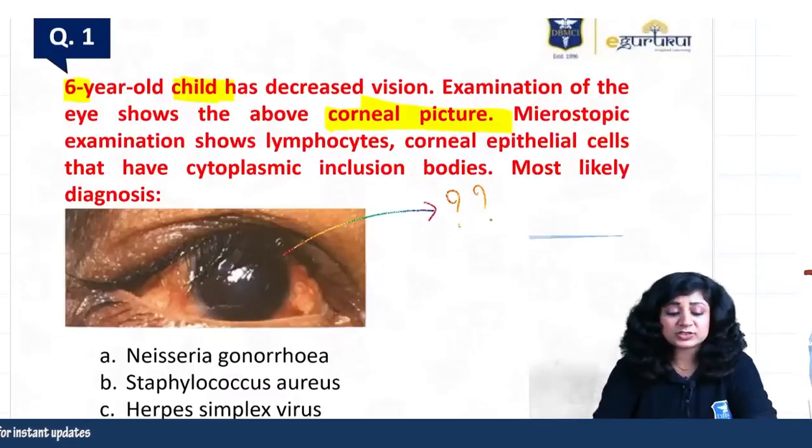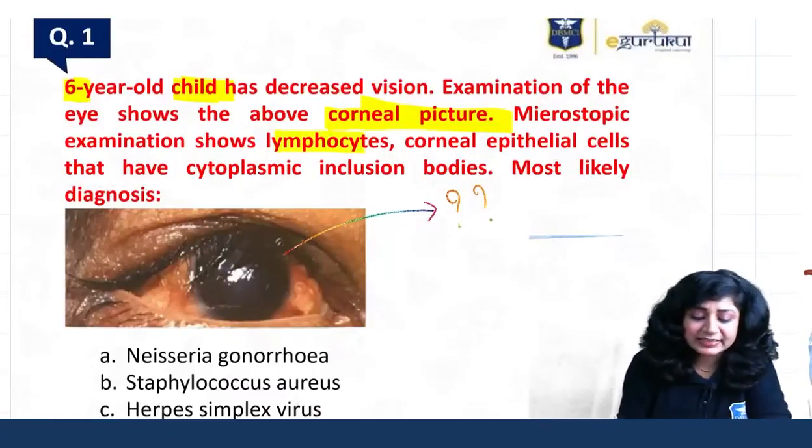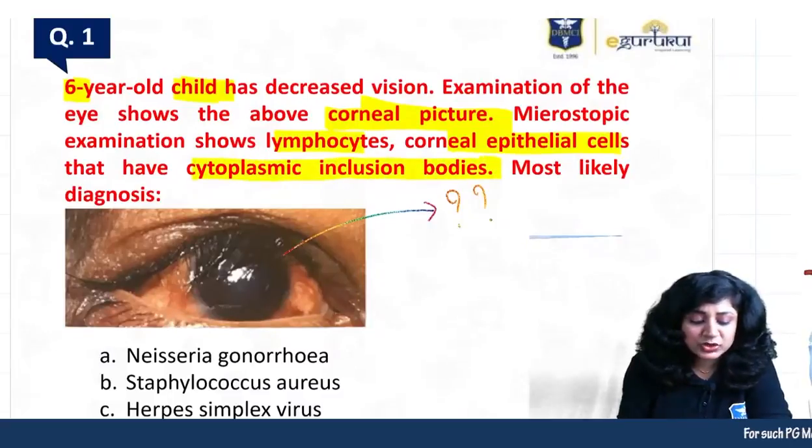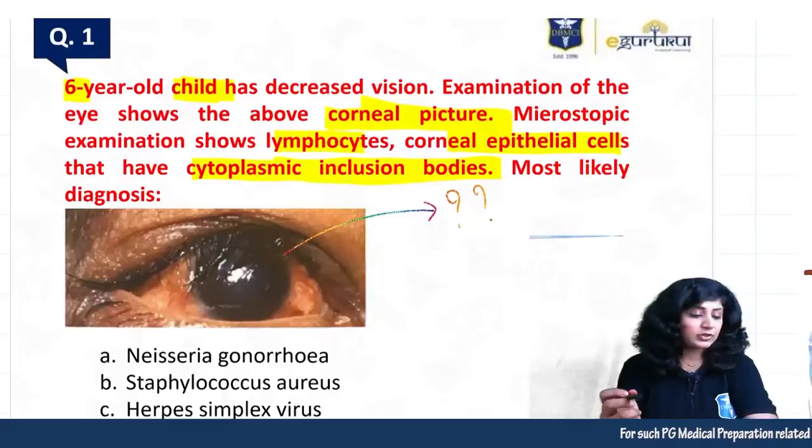Microscopic examination is showing you a lot of things. We have lymphocytes, we have corneal epithelial cells, we have cytoplasmic inclusion body. So what is the most likely diagnosis?